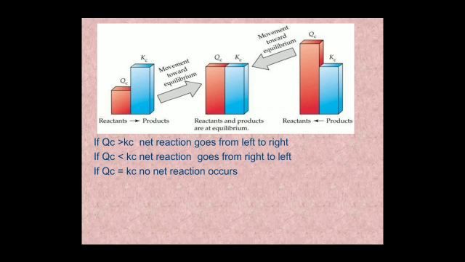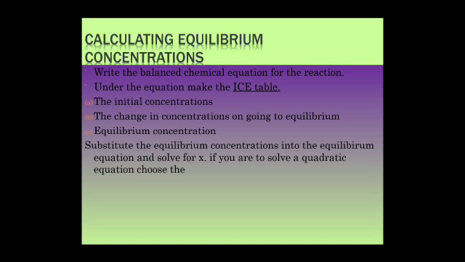If Qc is greater than Kc, net reaction goes from left to right. If Qc is less than Kc, net reaction goes right to left. If Qc and Kc are equal, no reaction occurs.